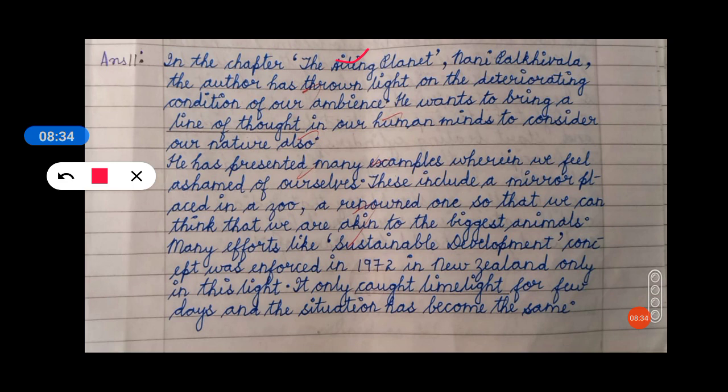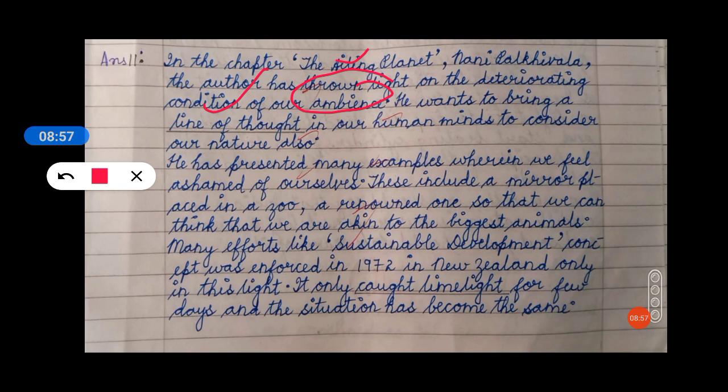The author has thrown light, see, again a phrase has been used, on the deteriorating condition of our ambience. He wants to bring a line of thought. Again a very good phrase has been used by the student. When you write such things in the final examination, there is very little chance that the examiner is going to deduct your marks. So the first impression is the last impression, and you should make an impact on the examination.